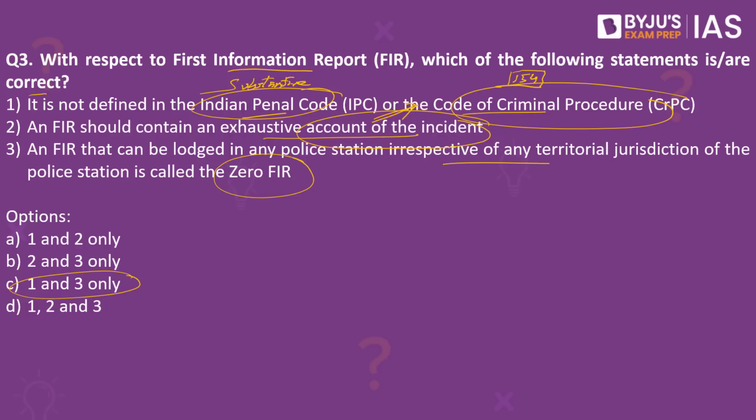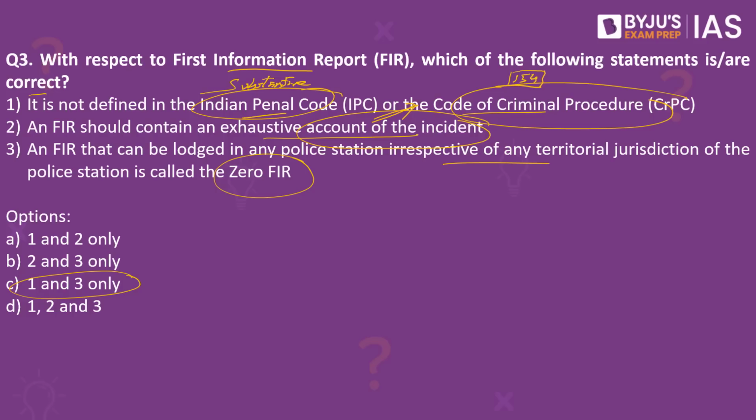So what is this FIR? The first information report. Let's assume for a moment there is a person who has committed a murder. I have seen that particular act. So what do I do? I go to the police station. I tell the police officer, dear police officer, I saw a man committing a murder. So I, as a person, am giving the first information to the police officers. The first time a person goes and voices his information orally or in writing to the police officer is what is called the first information report. The information given to the police officers is taken in the form of a report. That is what is called the first information report.